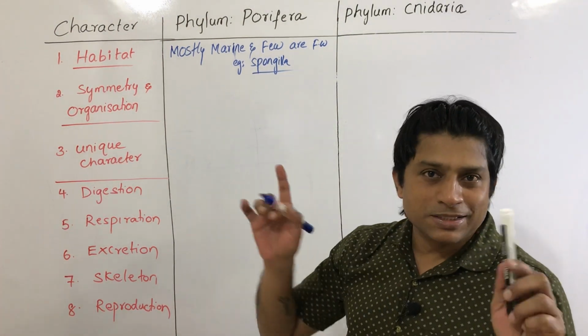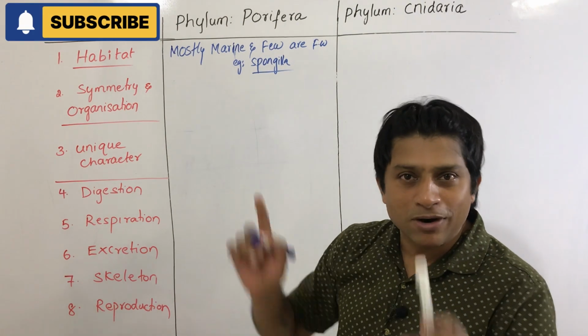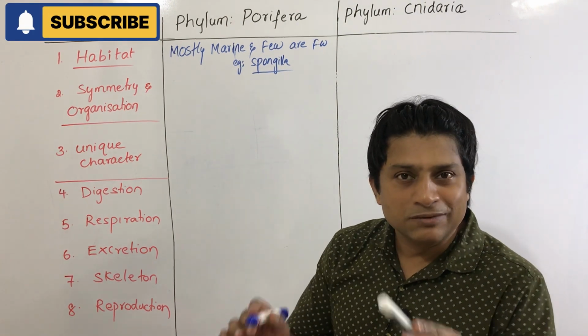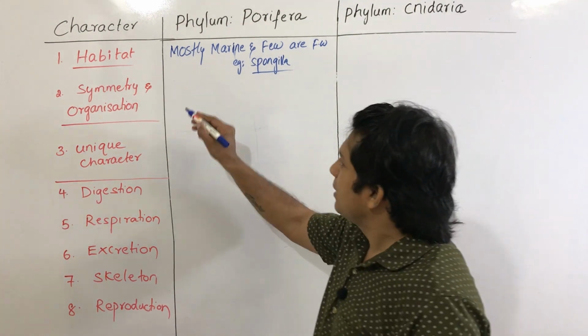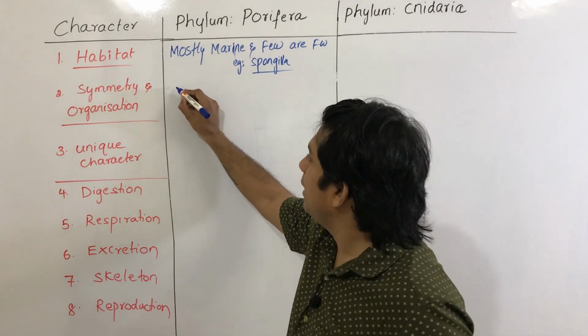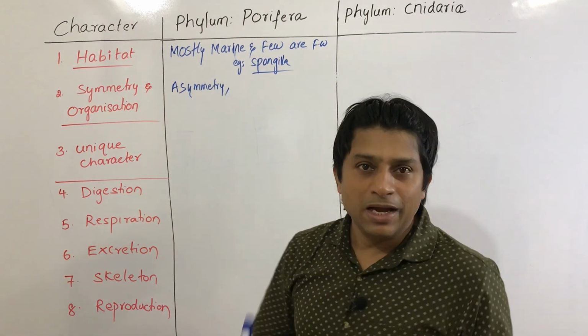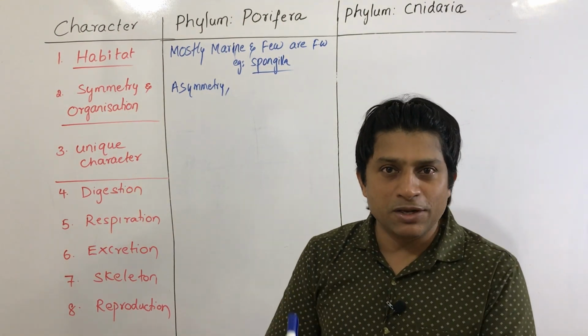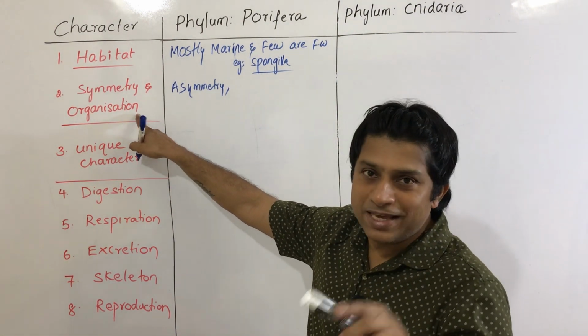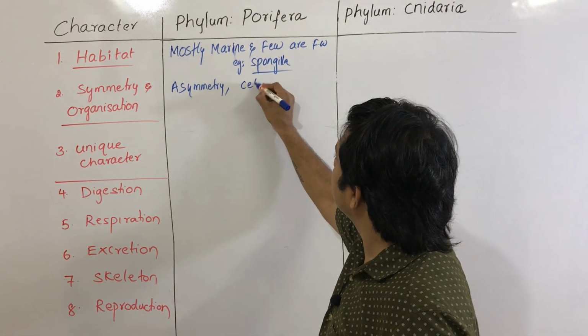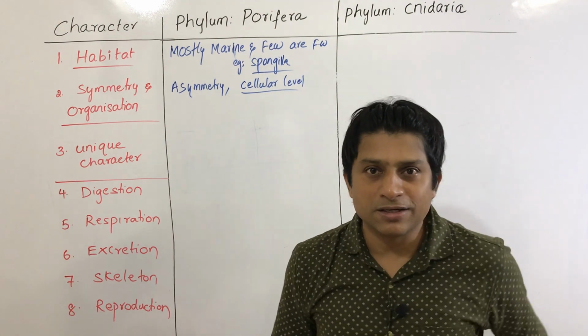Next, coming to the second character, symmetry and organization. Sponges are the first phylum in the animal kingdom. Symmetry: these are mostly asymmetrical. All animals are multicellular. This is the first multicellular phylum. So organization is cellular level. Got it? So 2 characters are done.